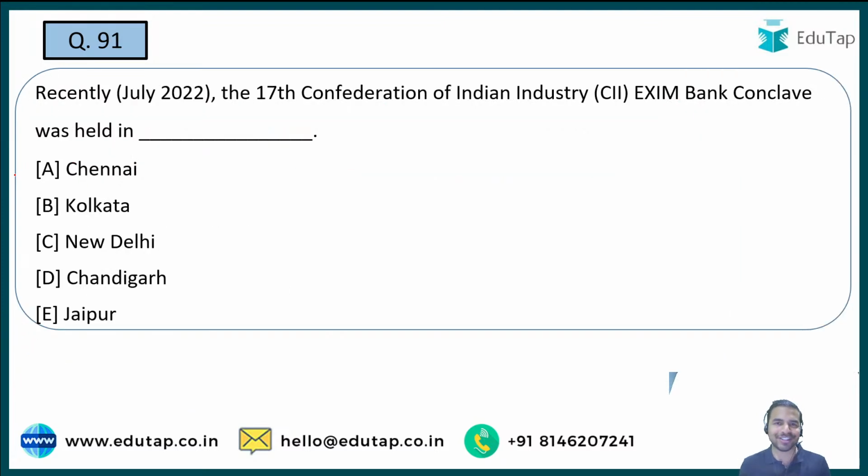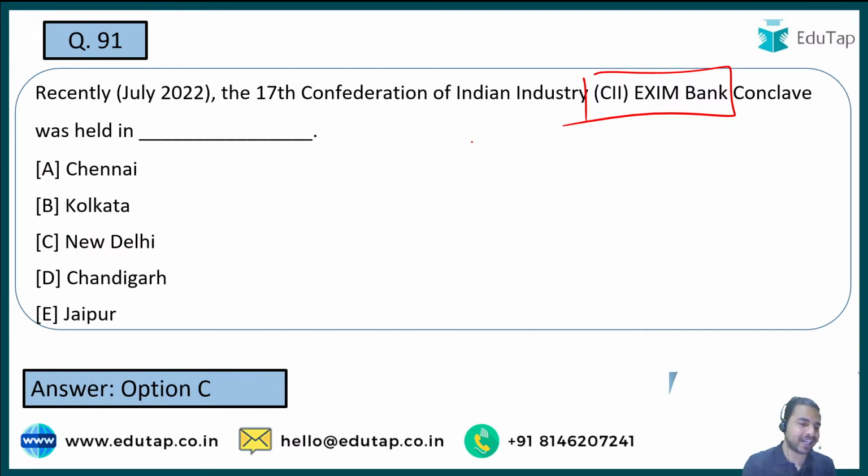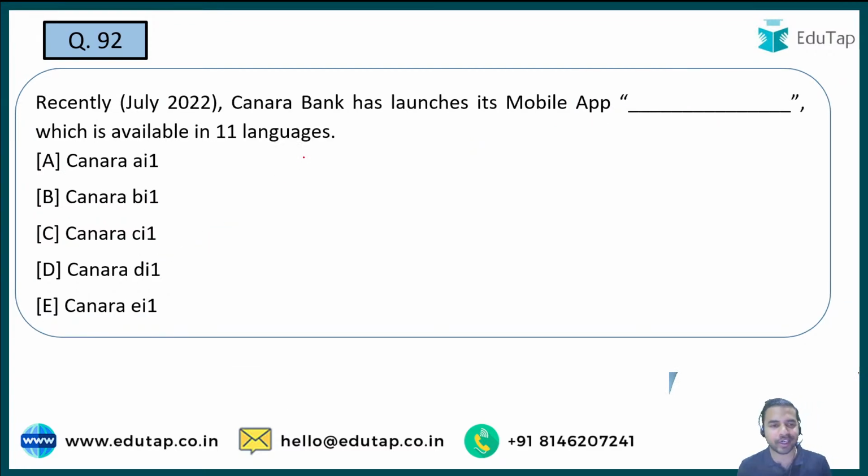Moving on to the next question. The next question is once again on a conclave, that is the CII Exim Bank conclave. You are required to tell me the name of the place where such a conclave has been held recently. Is it Chennai, Kolkata, New Delhi, Chandigarh, or Jaipur? So guys, quickly tell me the right answer. So here the right answer to the question is option C, that is New Delhi. This particular conclave was held in New Delhi.